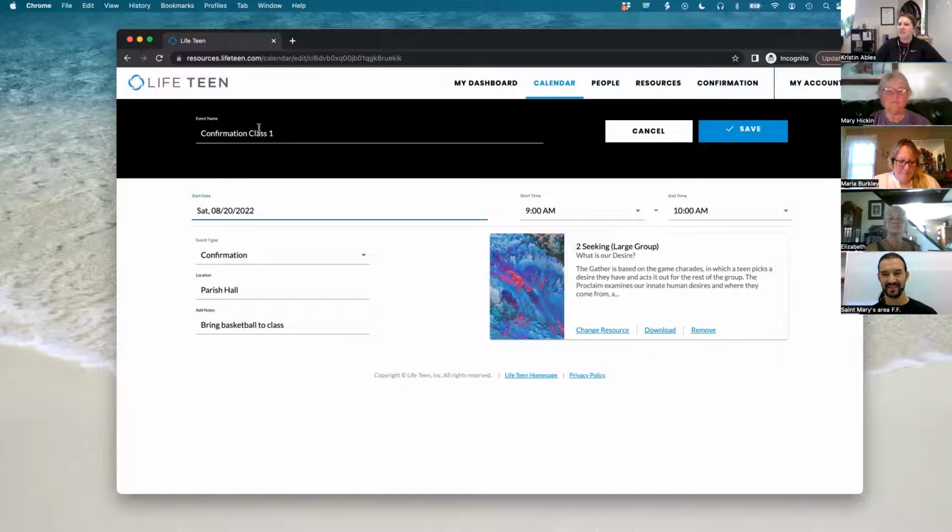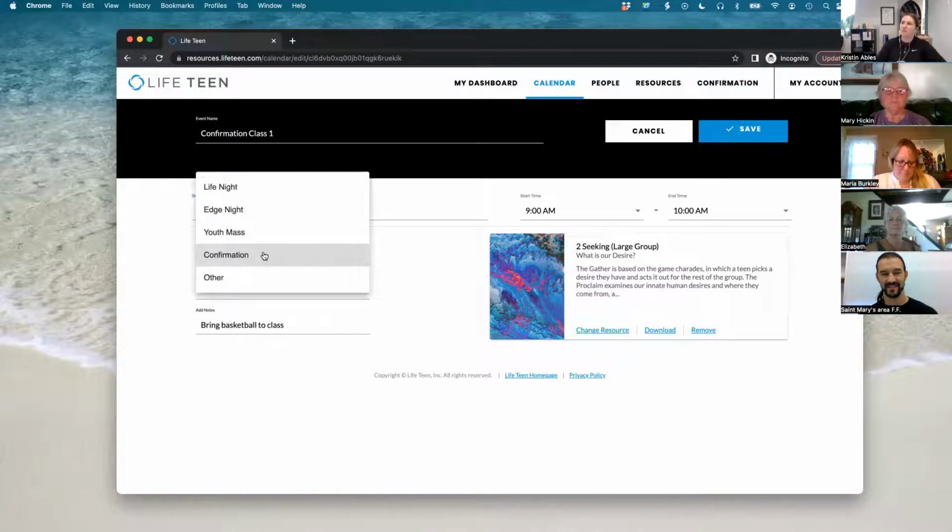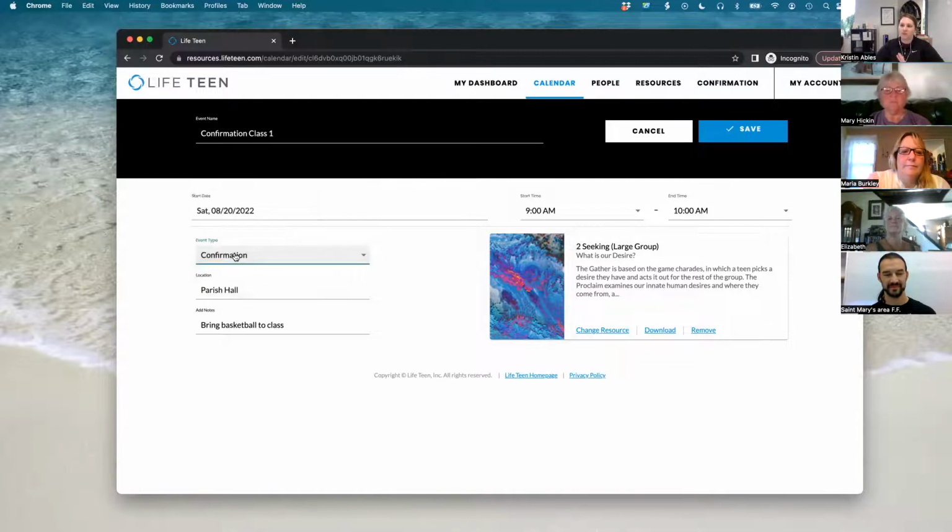When you create an event, you can put in the event name, the date and time, and then you'll choose confirmation to pull up all the confirmation resources. Eventually, once we load in the Life Nights and Edge Nights, you'll be able to load in the Edge Night curriculum and attach those resources to those nights. But for now, it's just confirmation. And then you can add any notes that you want the teens to see, the parents to see, specific things they need to bring.